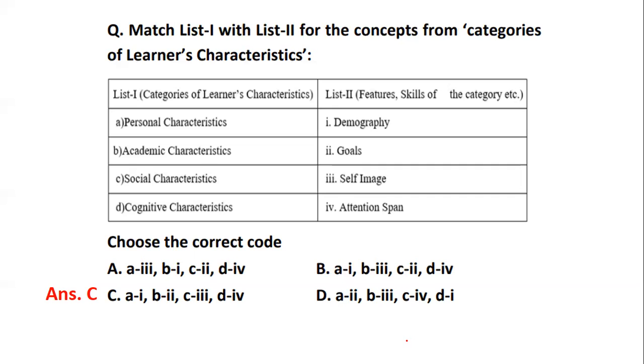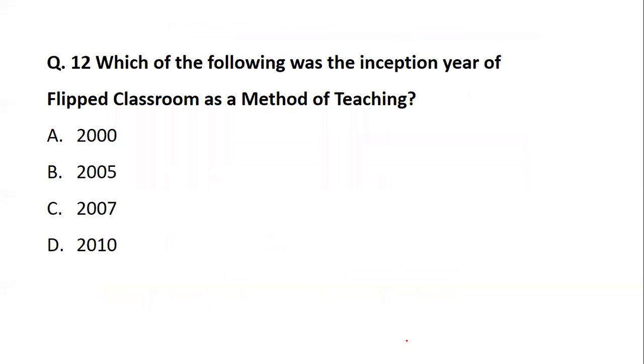When we talk about academic characteristics, it takes into consideration the goals, that is the achievement which is set. Social characteristics take into consideration the image of a person, that is the self image, whereas cognitive characteristics take into consideration the span of control, that is the attention. So options A, B, and C are equally given and explained also. So this is also one of the forms where you can get your questions.